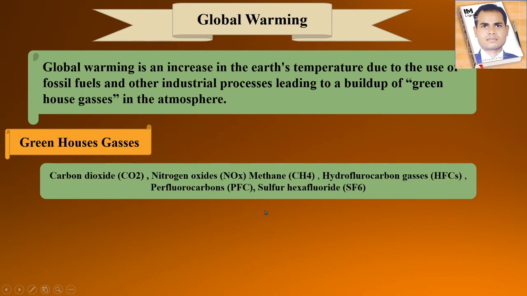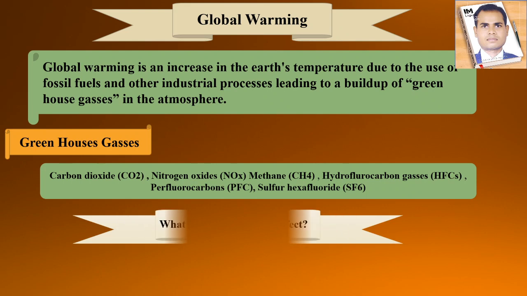And next is sulfur hexafluoride. So all these things are gases. When their proportion increases you will see there will be global warming. That means it increases the temperature of the atmosphere. Okay, atmospheric condition, right? Now you will see what is the greenhouse effect.